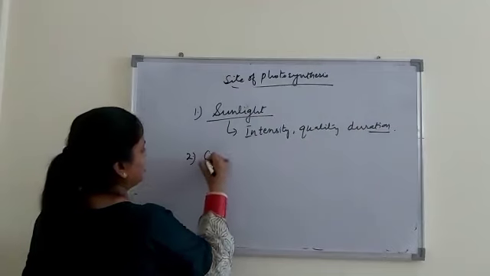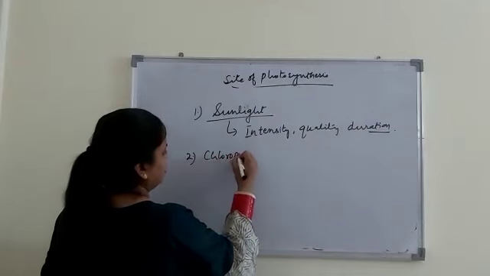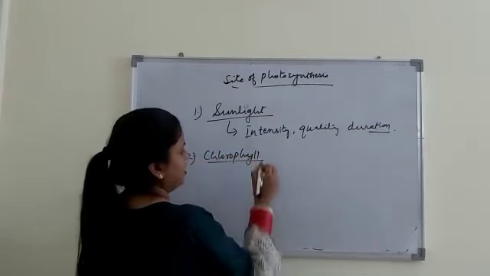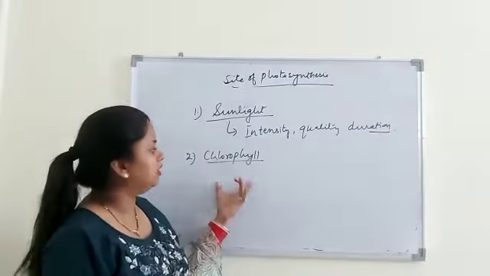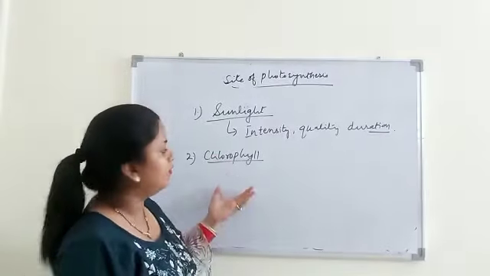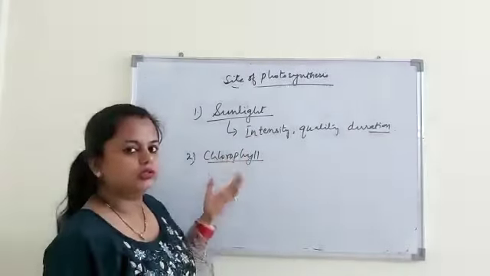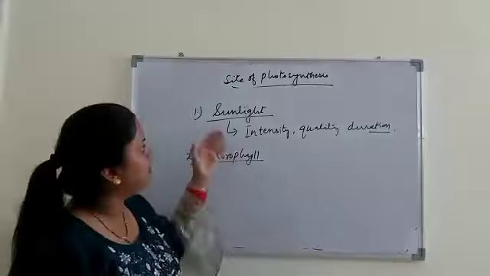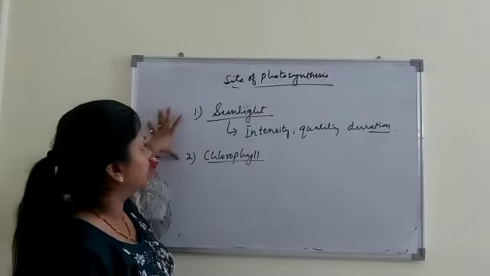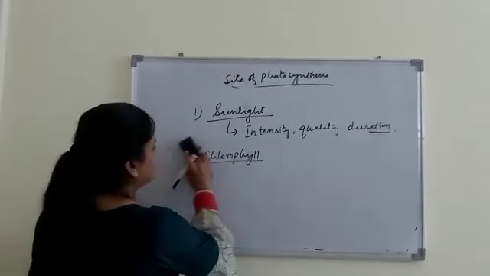And the other factor is chlorophyll. Chlorophyll is the green pigment which helps in trapping of sunlight. If chlorophyll is not there, then plants will be unable to trap sunlight. So these two are conditions required for photosynthesis.